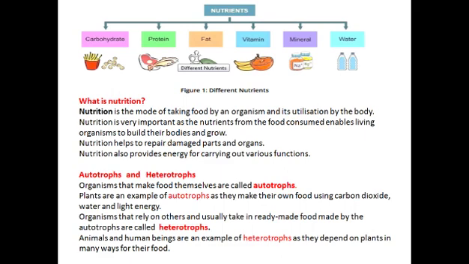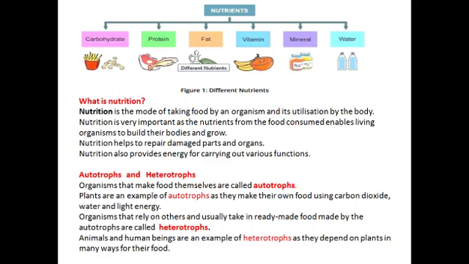Plants are an example of autotrophs, as they make their own food using carbon dioxide, water, and light energy. So with the help of what do plants make their own food? That is carbon dioxide, water, and light. These three components are very important for plants to make their own food. And plants are known as autotrophs because they prepare their own food.